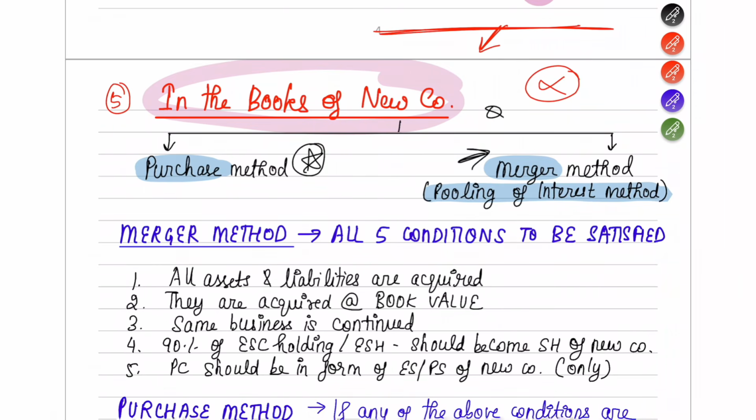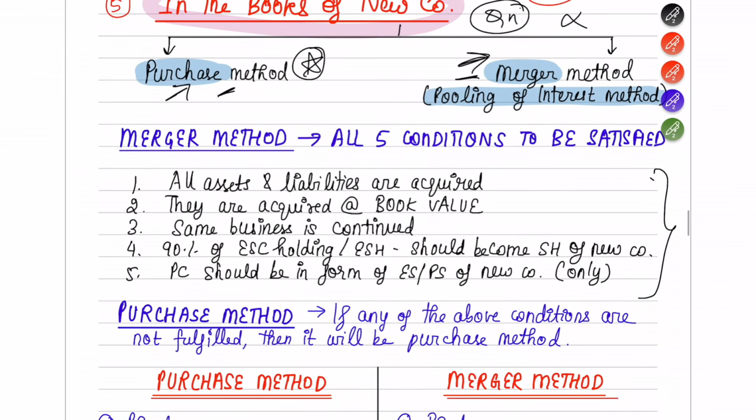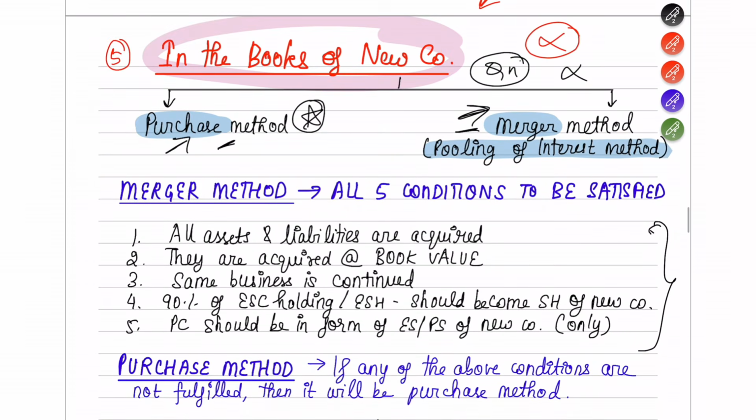In the question they will mention whether you have to solve using the purchase method or the merger method. Using that info you can do it. In case they have not clearly mentioned which method to use, see if these conditions are being fulfilled. If these conditions are fulfilled, use the merger method. If these conditions are not fulfilled, use the purchase method.